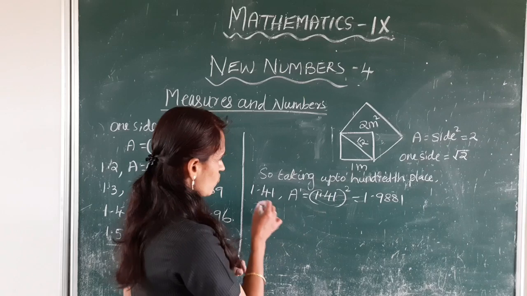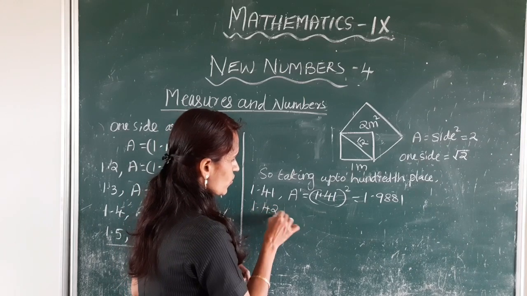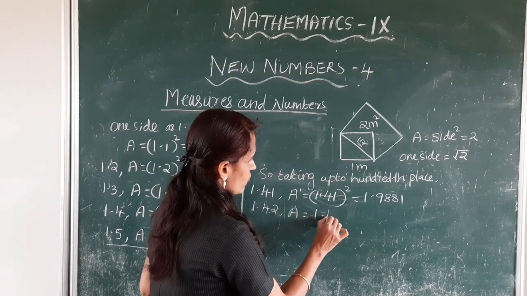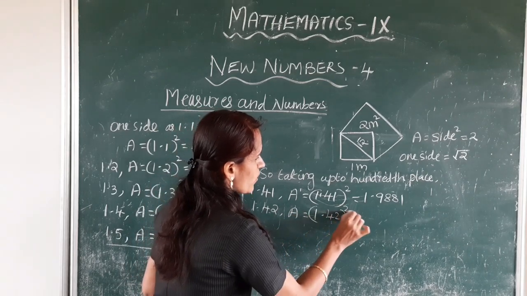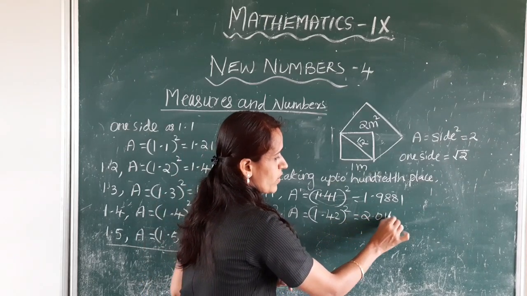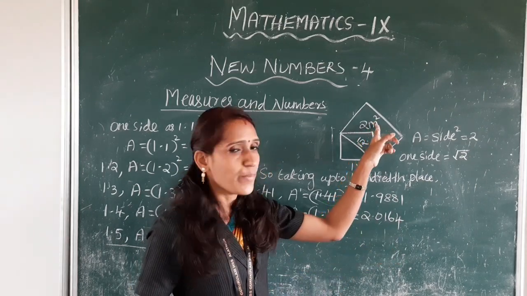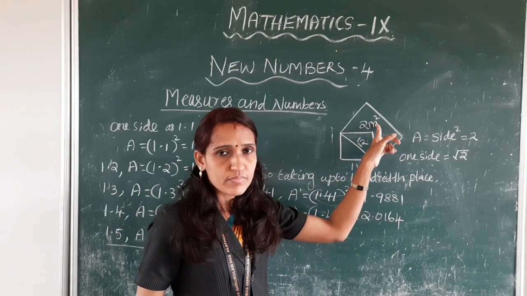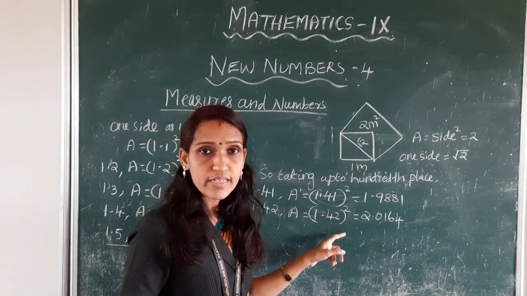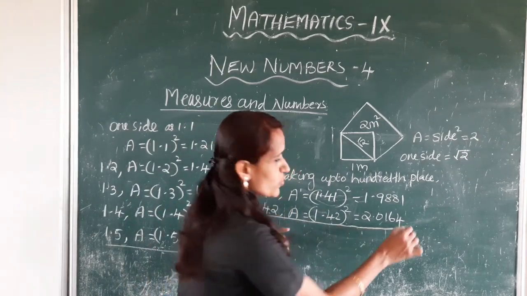Next, take one side as 1.42. Area is equal to 1.42 whole square. This is equal to 2.0164. This is greater than 2 meter square. Right? So we cannot take one side as 1.42.